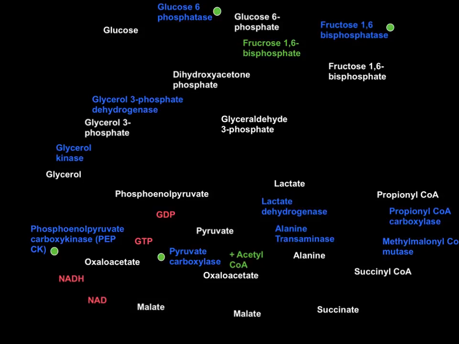The precursors, or substrates, for gluconeogenesis are lactate coming from anaerobic glycolysis, that's one of the substrates; or alanine that can come from skeletal muscle proteolysis; or propionyl CoA that can come from oxidation of odd number carbon fatty acids; and glycerol that can come from breakdown of triacylglycerol from adipose tissue lipolysis. Now these are the precursors for gluconeogenesis.